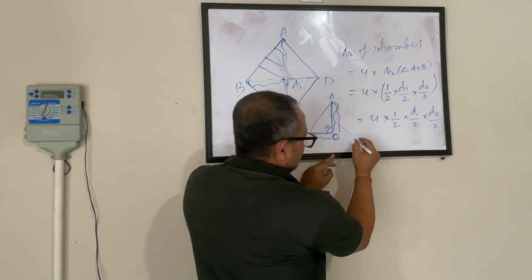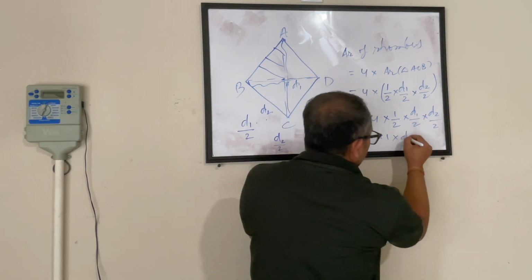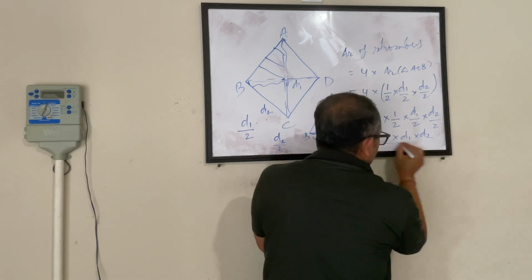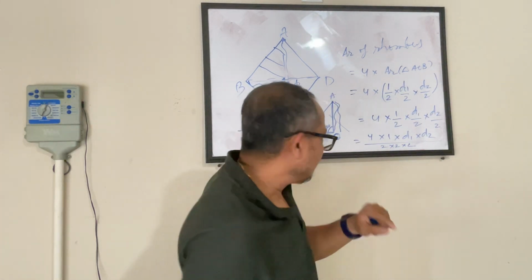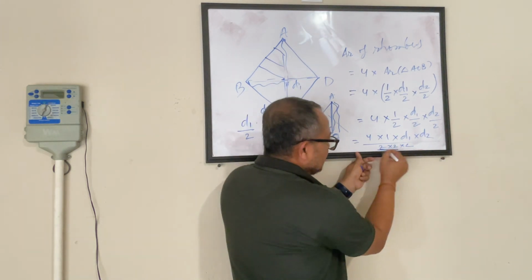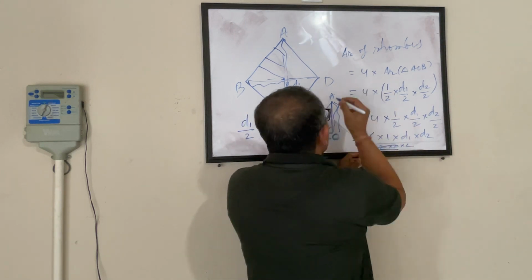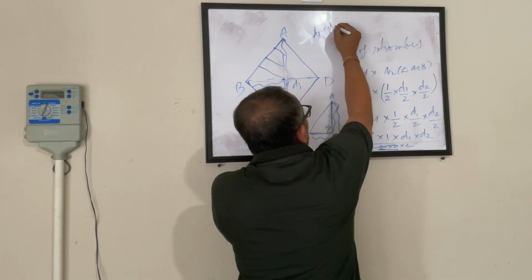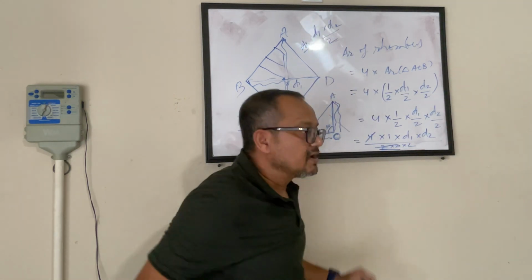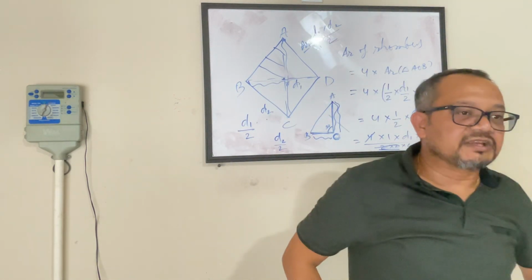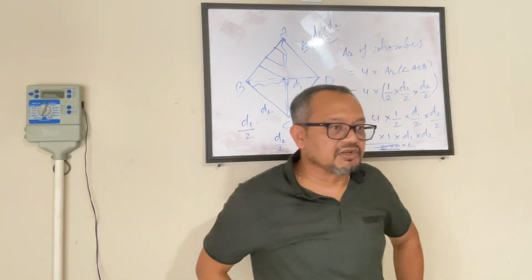Time for tic-tac-toe: 4 into 1 into D1 into D2 divided by 2 into 2 into 2, which is 2 to the power of 3. 2 into 2 is 4, so I will knock it out. It becomes D1 into D2 divided by 2. This is my area of a rhombus. So the area of a rhombus is the multiplication of the diagonals divided by 2: D1 into D2 divided by 2.